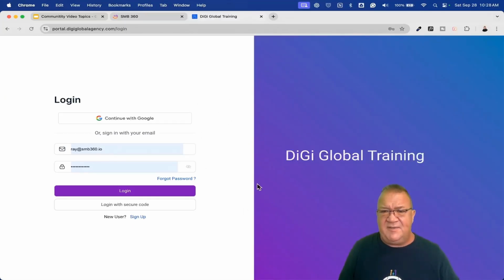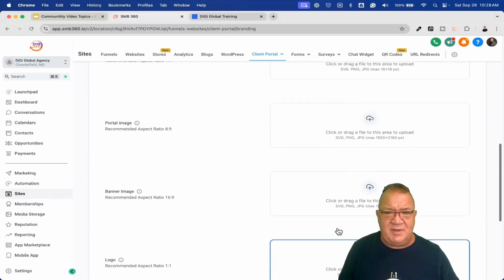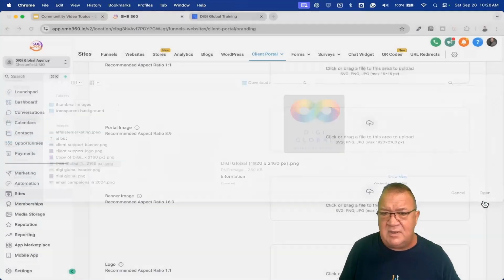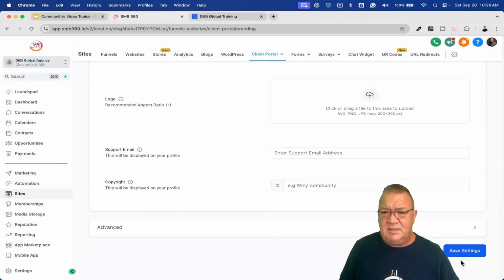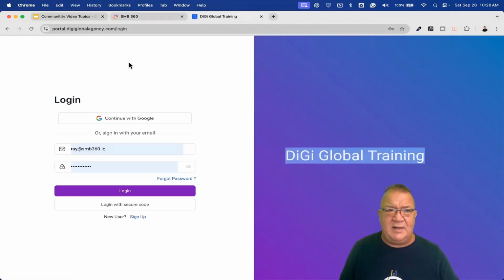So now this thing finally updated here, and now we've got the brand colors behind it. For this one, we've got DigiGlobal Training. So this is what the basic portal would look like. And again, if we want to go back into branding, I'm not sure if this would be very quick. We can click on the portal image, so we'll do that one, upload this one, click save. And again, I do want this to be branded, but I think it takes caching a little bit of time to catch up.